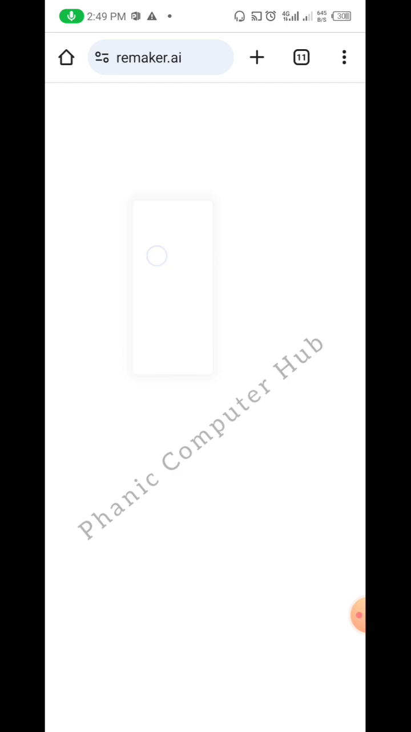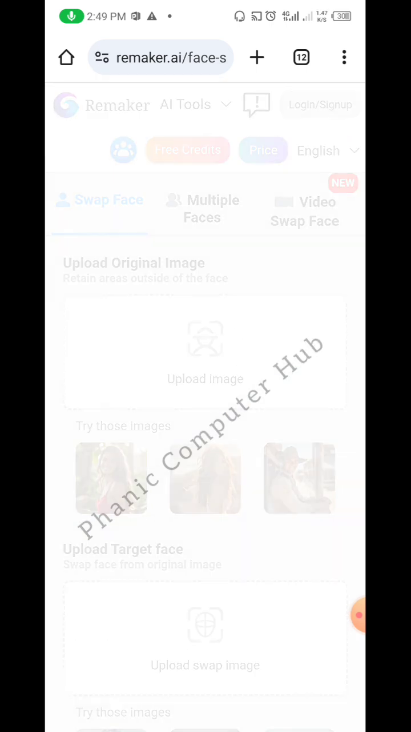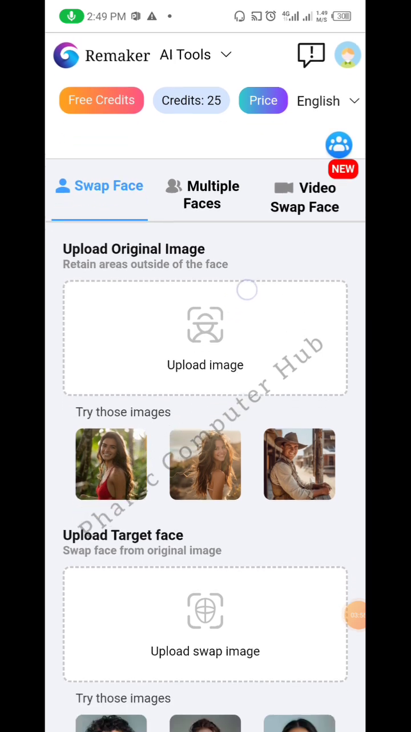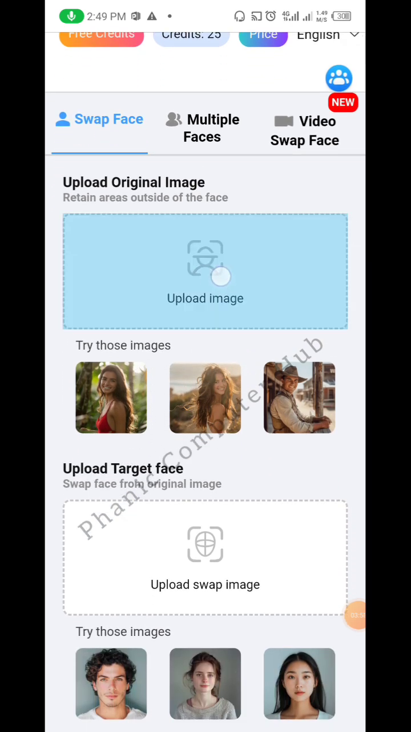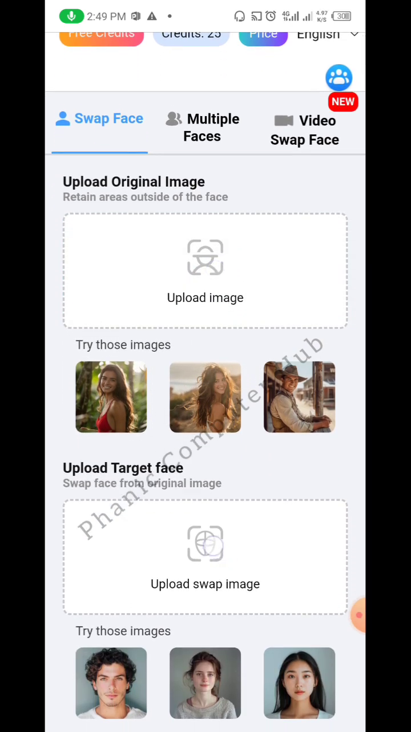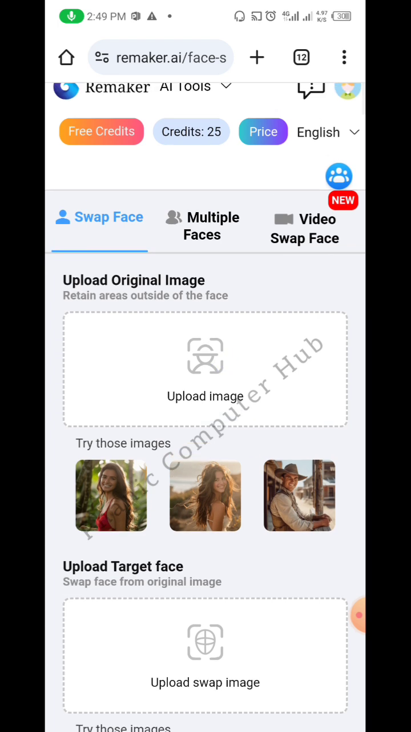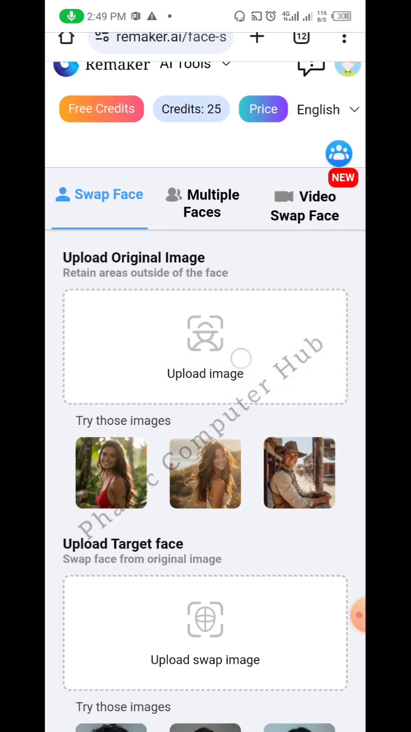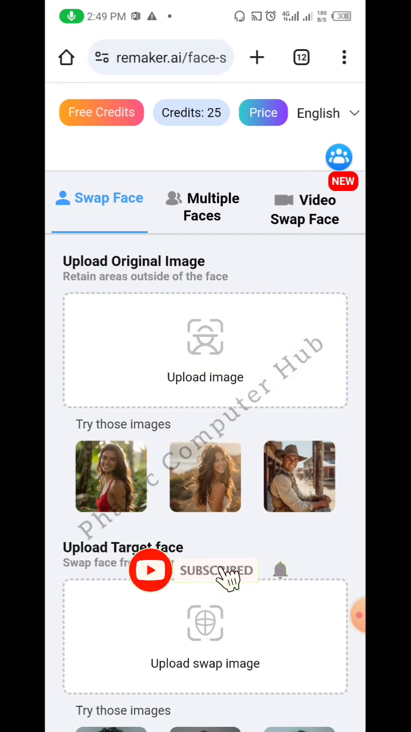We just click on AI swap. It's opening. Can you see this part? These are the two places where you're going to upload something. We're going to upload something here and also here. This part is saying we should upload the original image. The original image says retain areas outside of the face. So the original image is the image that we want to change the face only.